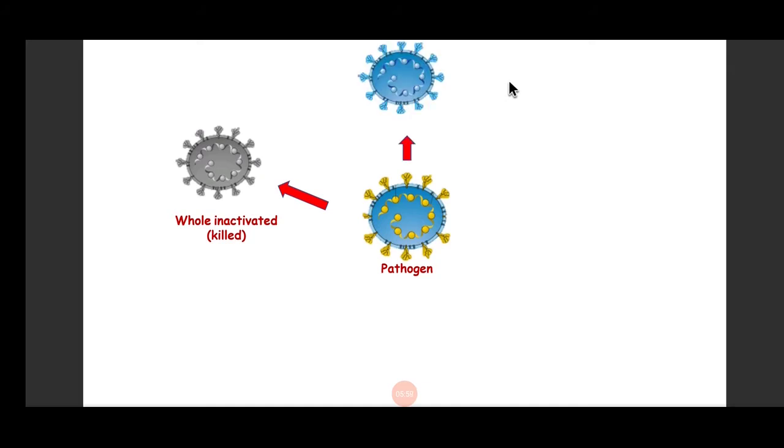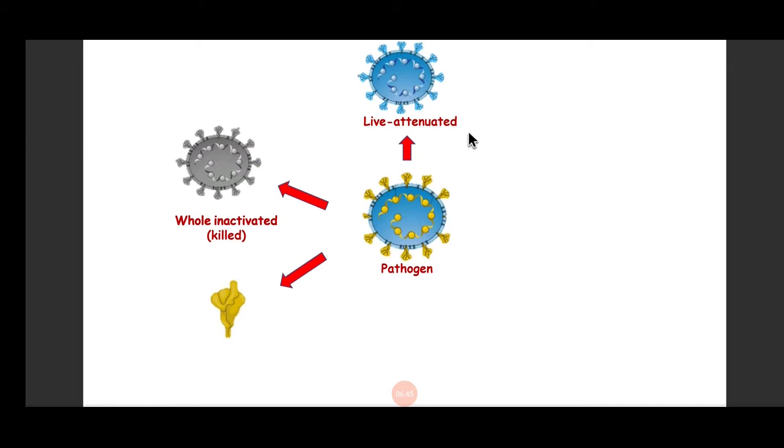Another way of immunization is you have attenuated the pathogen. Attenuated means you have taken away the ability to produce a disease. The pathogen is alive, it can divide, but it will not cause disease. These types of pathogens are called attenuated or modified pathogens, and we call these vaccines live attenuated vaccines. So these are killed vaccines where the pathogen is completely killed, and these are live vaccines in which the pathogen is alive. It can multiply inside the body, but it will not cause disease.